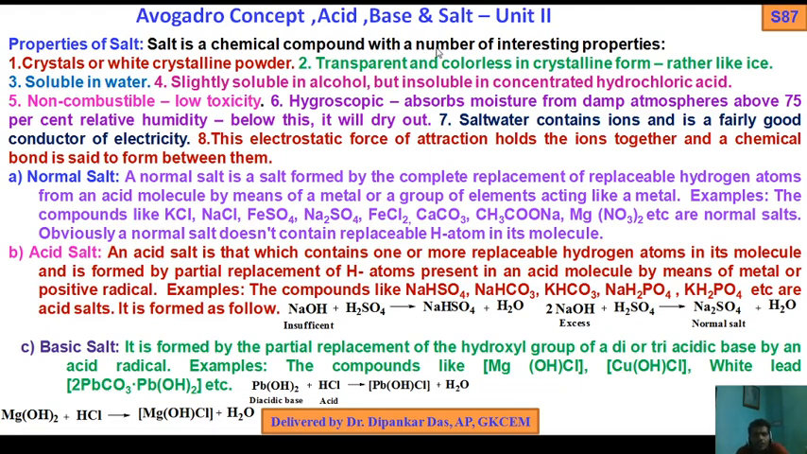Salt is a chemical compound with a number of interesting properties. Crystal or white crystalline powder. Generally salts are crystalline. I have already discussed crystalline solid and amorphous solid, but here we talk about salt: crystalline or white crystalline powder, transparent and colorless in crystalline form, rather like ice. Soluble in water. Later we will discuss the solubility chart, which are soluble and which are insoluble.